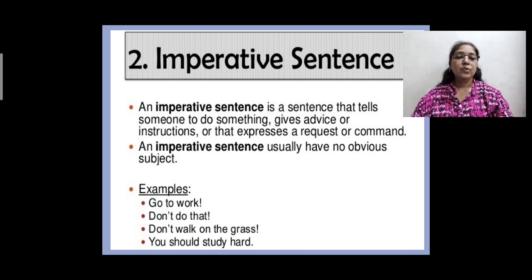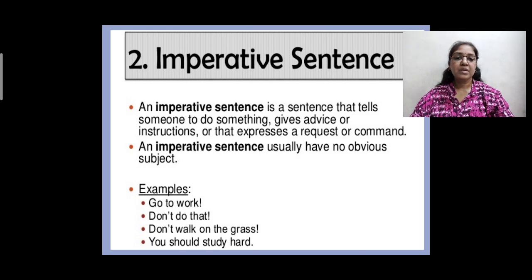Okay. Now next point, an imperative sentence usually has no obvious subject. It means the subject is not visible there in an imperative sentence, but it is implied there. Let's see what it means with the help of an example. Go to work. Do you find any subject here? No, the subject is not there because it is not obvious, it is implied there. It means you go to work. So here the subject will be you and the rest will be a predicate.